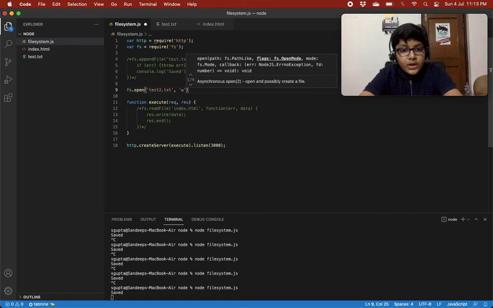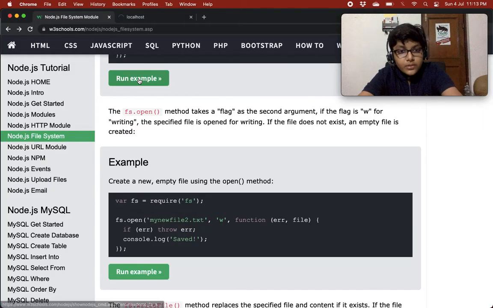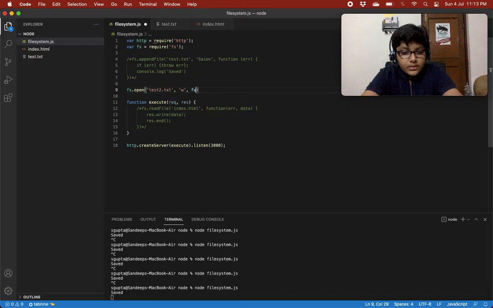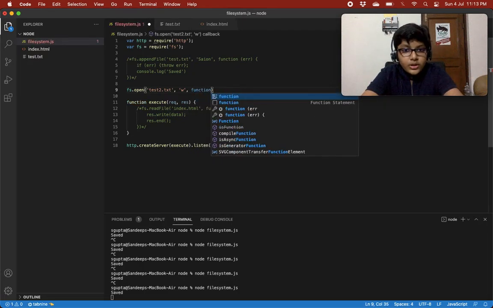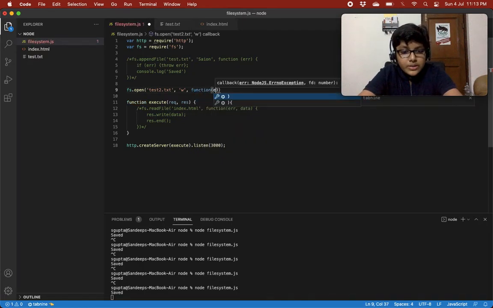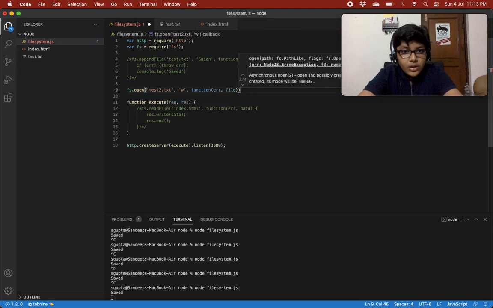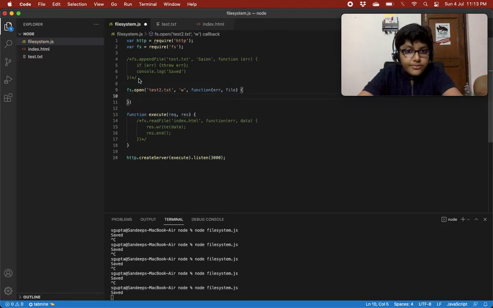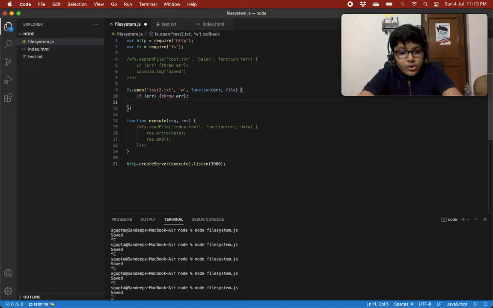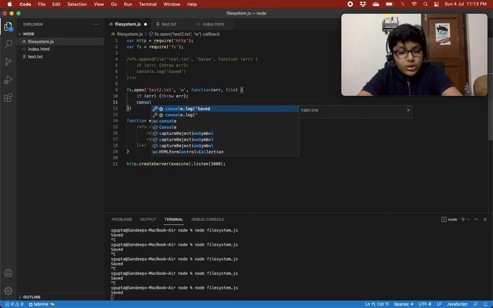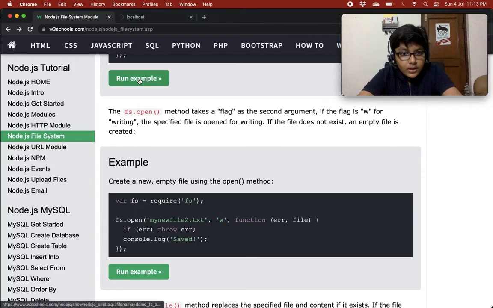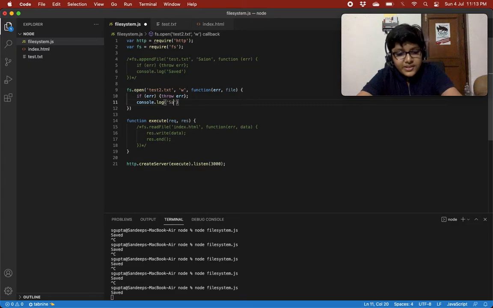We are opening it in a writing mode. Then this callback function gets two arguments, error and file. We'll see what this file argument is for. If it finds an error, it would throw an error, or it would console.log not saved. Otherwise it will show saved.